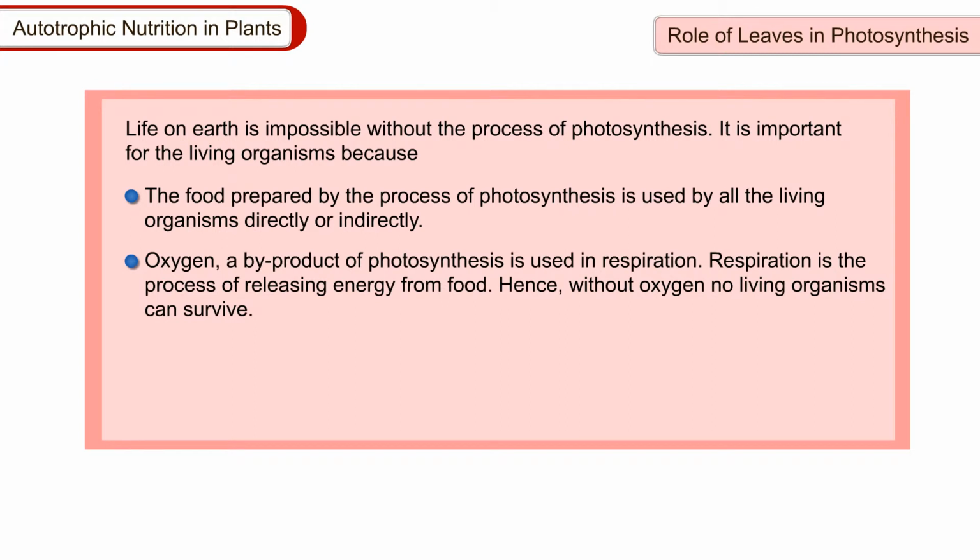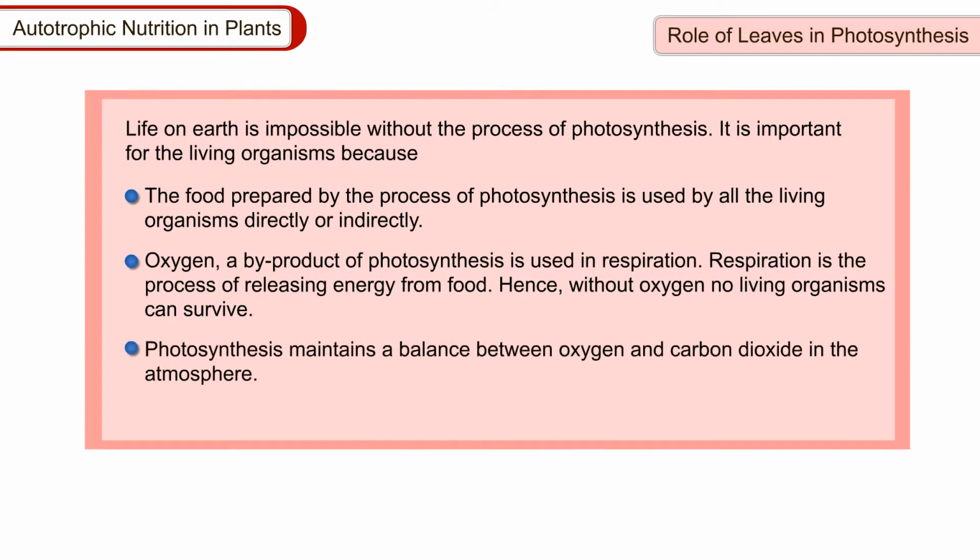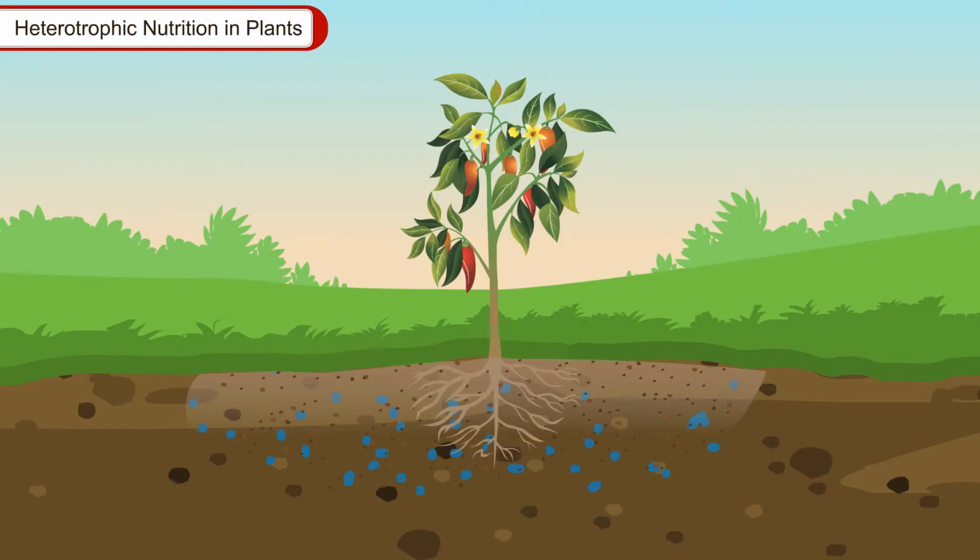Oxygen, a byproduct of photosynthesis, is used in respiration. Respiration is the process of releasing energy from food. Hence, without oxygen, no living organism can survive. Photosynthesis maintains a balance between oxygen and carbon dioxide in the atmosphere.